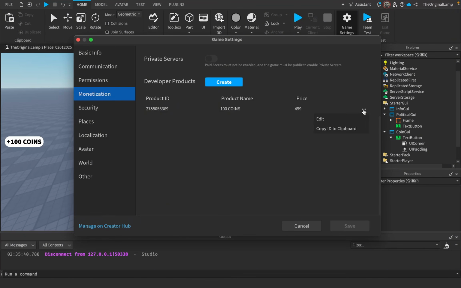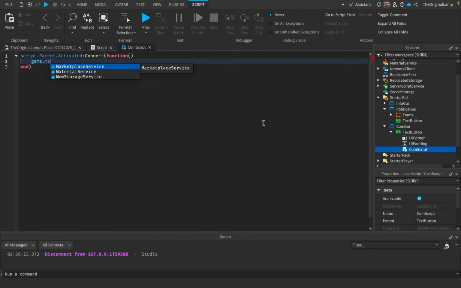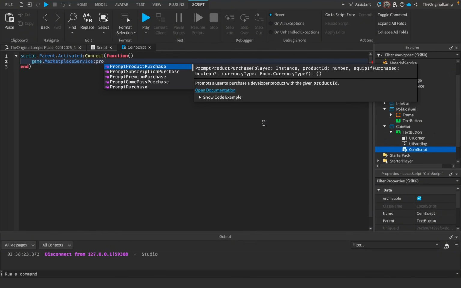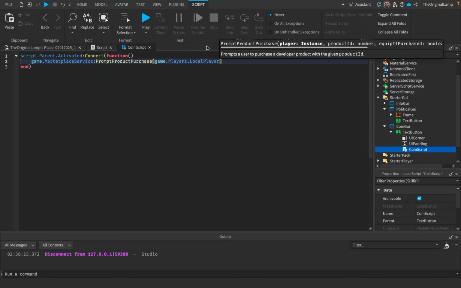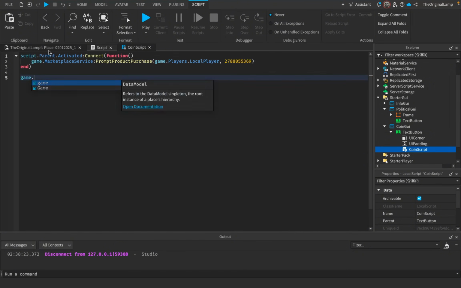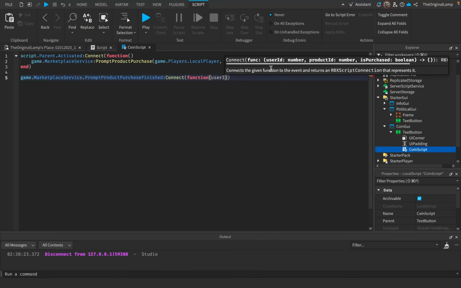And let's just copy the ID of the product now that we have it. And so then whenever this text button gets pressed, right? So script.parent.Activated:Connect(function), just like so. We need to access the marketplace service, which we can do by saying this. Then we can say PromptProductPurchase. It needs the player, which is our local player. And then it needs the product ID, which again, we already have. And we then also need to detect when the prompt finishes. So we need to say MarketplaceService.PromptProductPurchaseFinished. There we go. So here it gives us the user ID of the player.